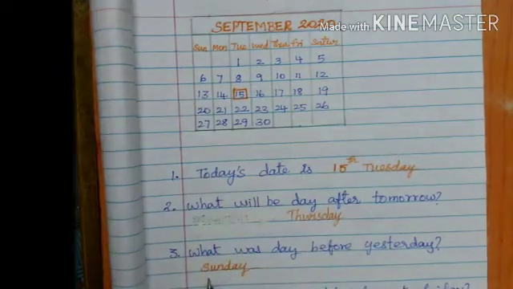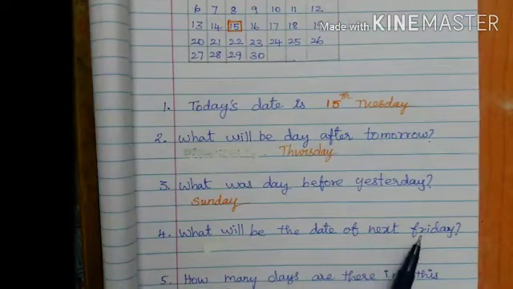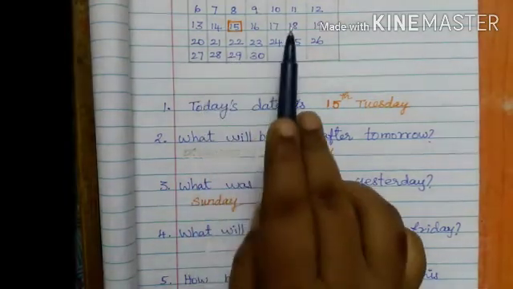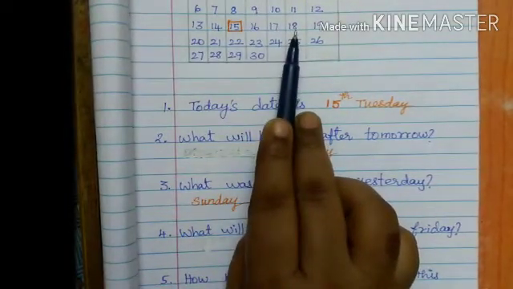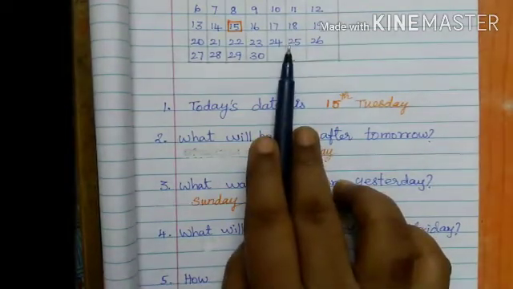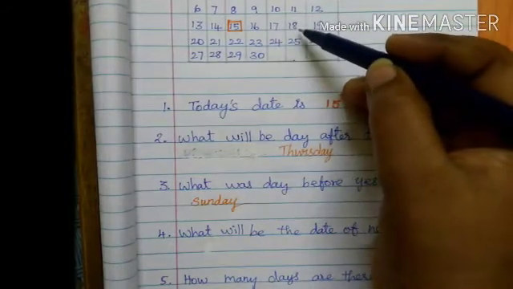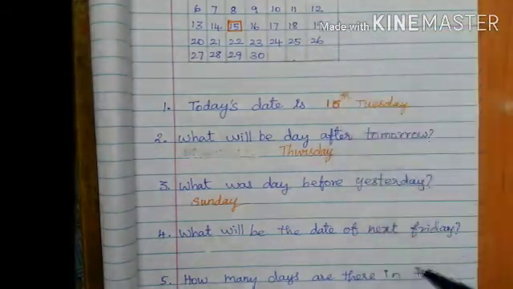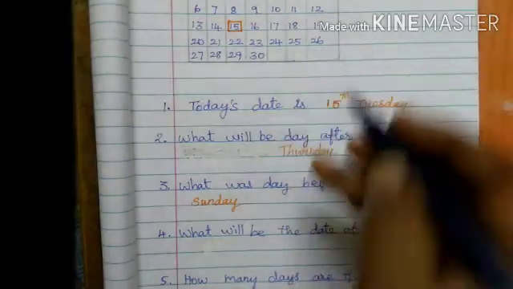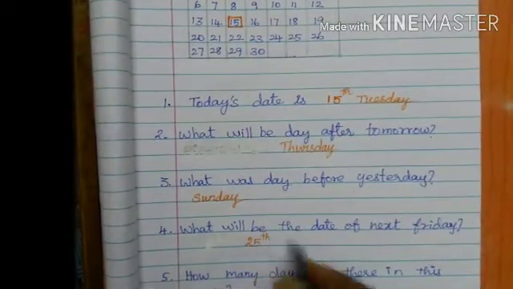So before Monday is Sunday. So the answer is Sunday. Next, the date of next Friday. This Friday is the 18th. But you are asking for next Friday. So you should write 25. So this week is the 18th, but you are asking for next Friday. So you write the answer 25th. 25th is the next Friday.